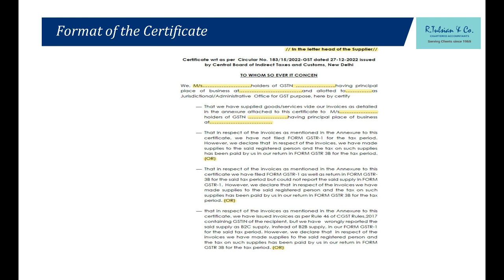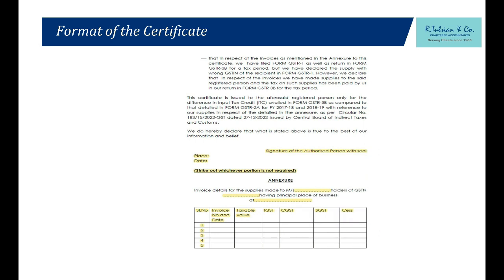If you were to come to me and ask me that sir, मेरा 5 lakh रुपया का difference है for this particular vendor, I have to attest it with my signature and UDIN that the supplier has actually paid that 5 lakh rupees to the government. Correct. If I am satisfied that the supplier has paid, I will get one undertaking from him that okay, I have paid the payment and my GSTR-3B copy is here, my GSTR-1 copy is here, kindly just match.